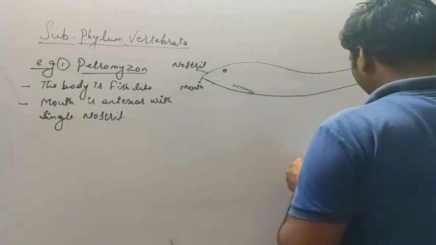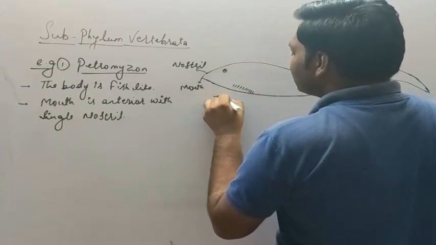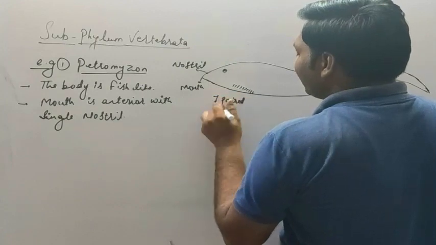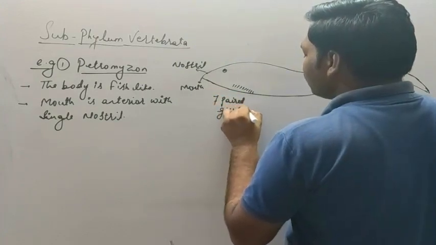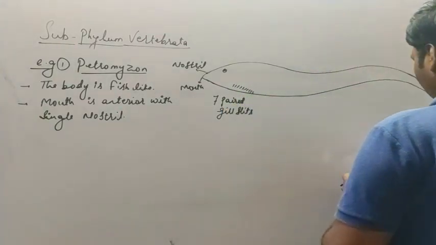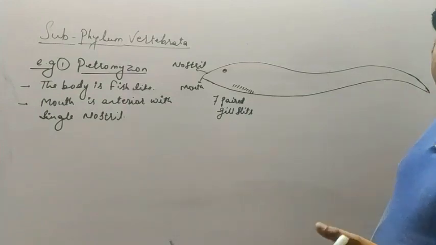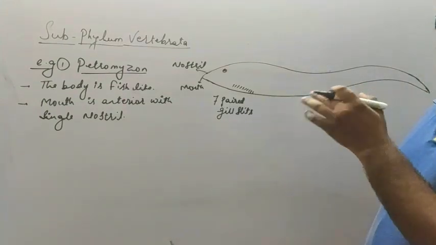Generally 7 pairs of gill slits are located. The next, they do not have paired appendages. So as you can see in Petromyzon, we cannot see the paired appendages.